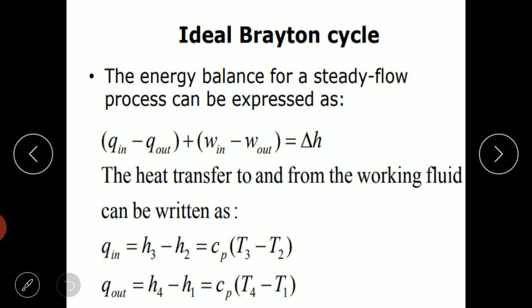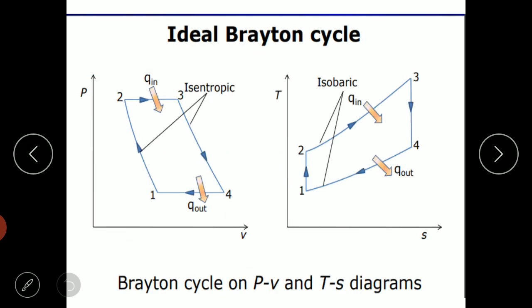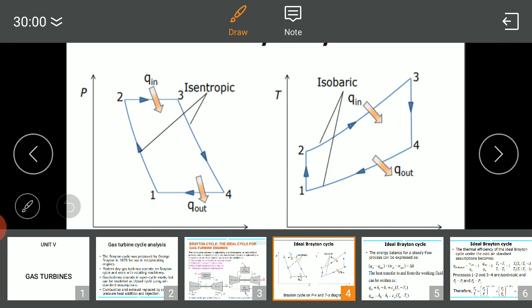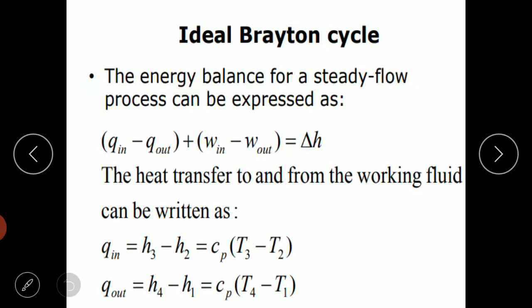Okay, so heat is supplied in the combustion chamber. So here we have devices. Heat is added in process 2 to 3. That's why H3 minus H2. Again, heat is rejected between state 4 and state 1. That's why H4 minus H1, Cp into T4 minus T1.